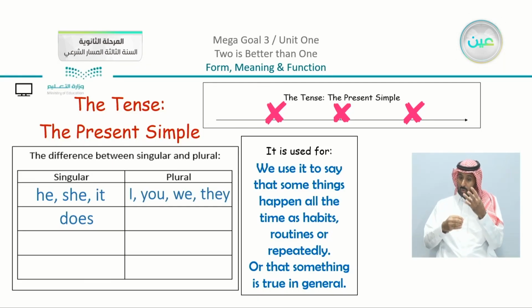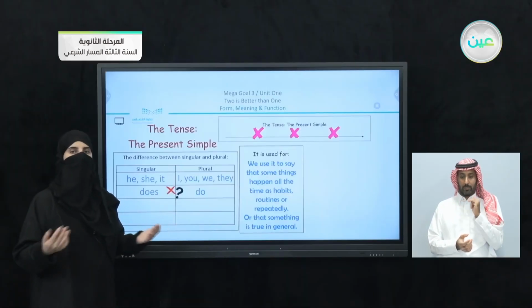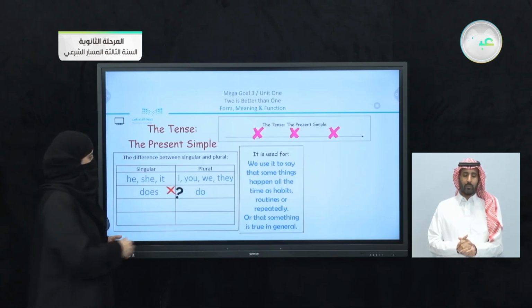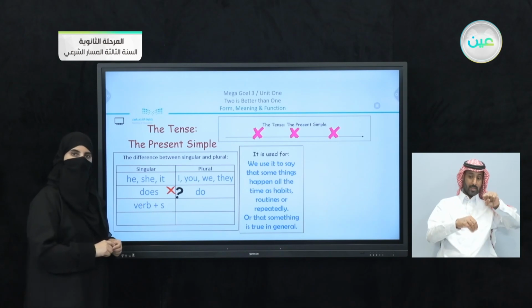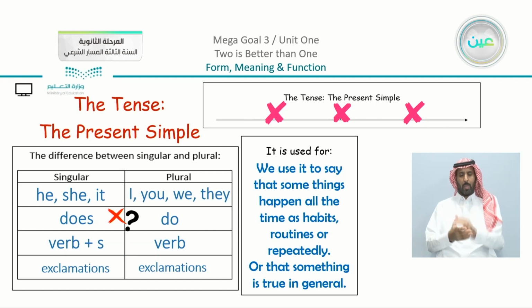If it is singular, we use the helping verb does, and if it is plural, we have do. And we use both of these helping verbs if we are forming negative sentences or questions. We add an S to the verb if it is singular, and we just have the base form or the affirmative if it is plural. And at the very end, we use exclamations.